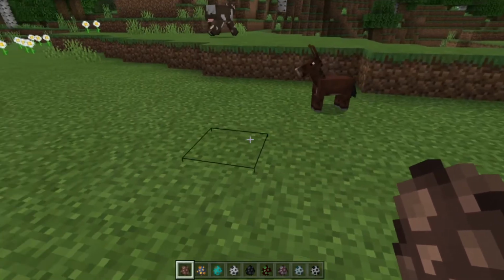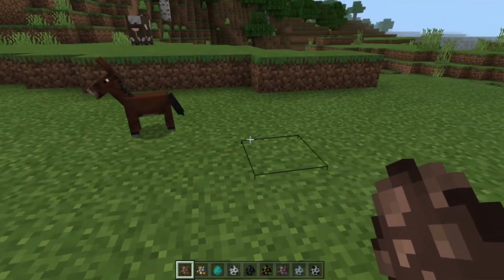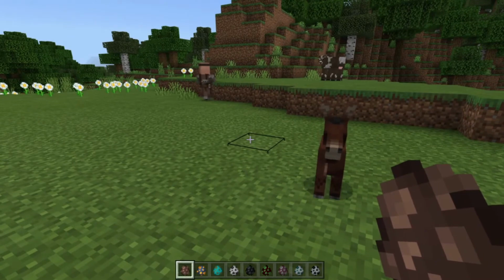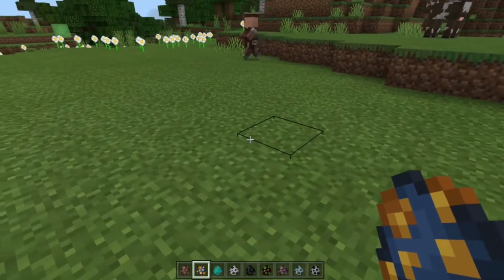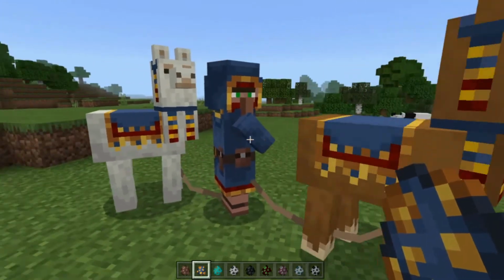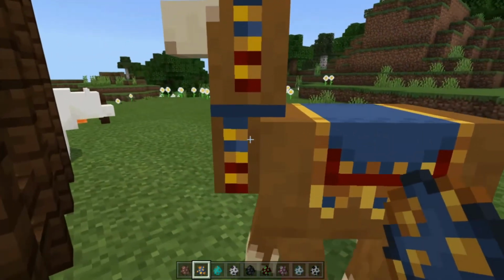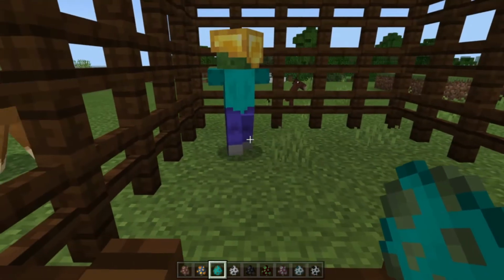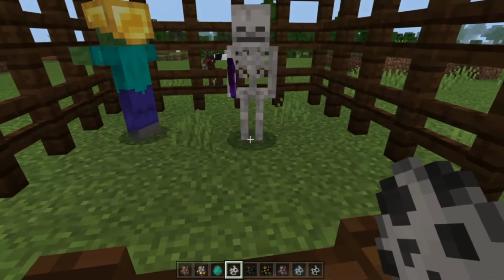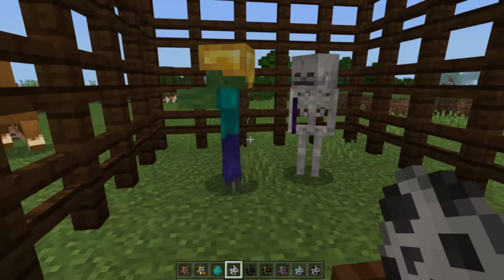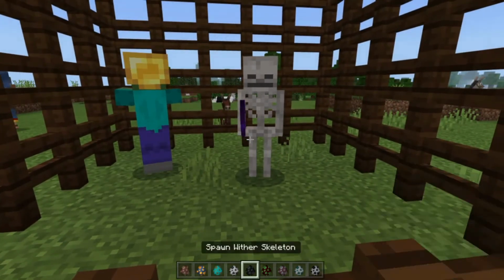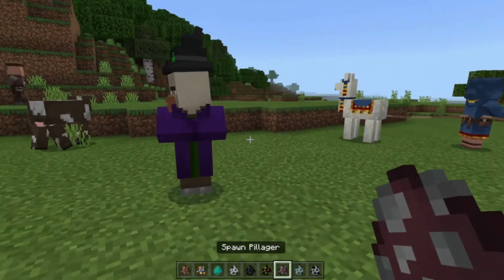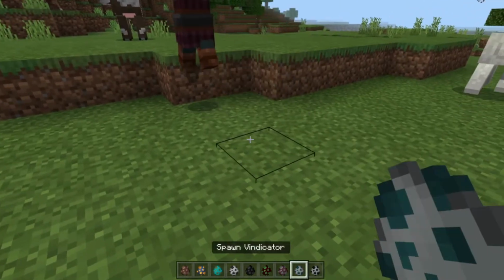Humans are also mammals. So that's the reason we have the villager here. He's a mammal. And all the human-like creatures, like the wanderer, is a human as well. So it's a mammal. Zombies. They also have human shape. Skeletons. You can even see all the bones. So they are obviously vertebrate. Withers, witches, and all the types of pillagers.